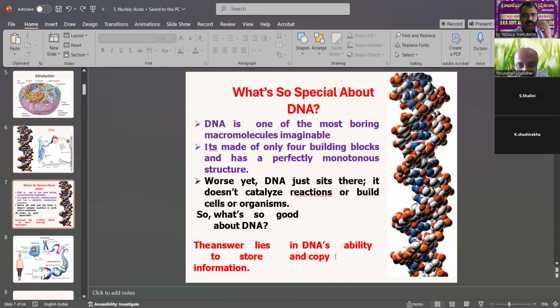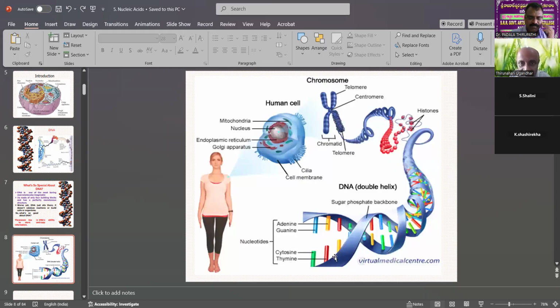The answer is DNA's ability to store and copy information, the ability to store genetic information. That is the first point. Then, where is DNA present? First in human cells, and also in plant cells. Human cells have chromosomes, and plant cells have them too.